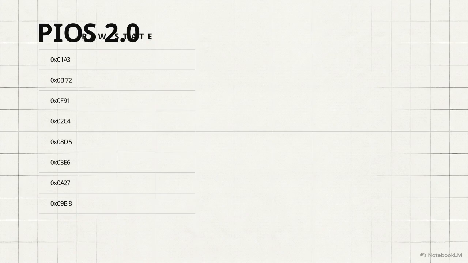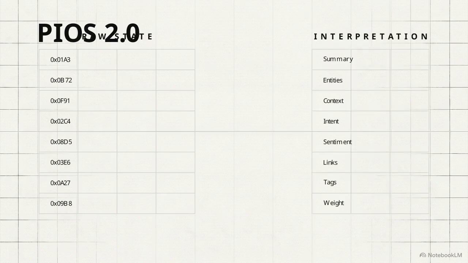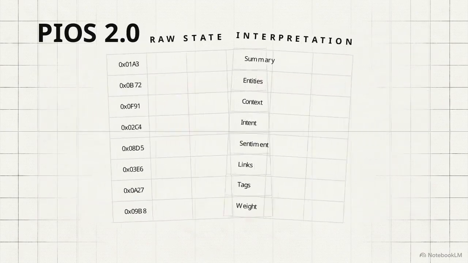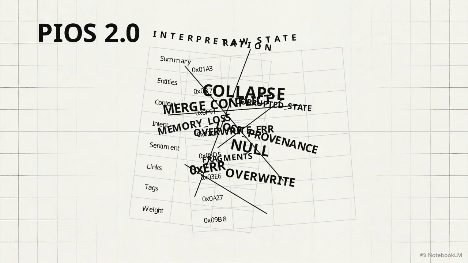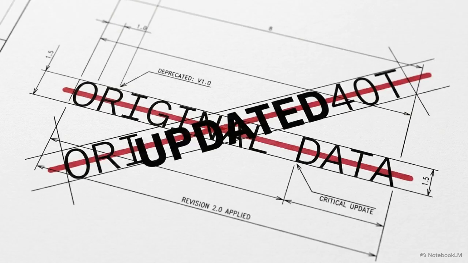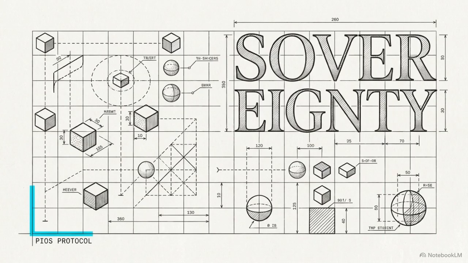The architecture relies on a strict division. On the left, we track the raw state of what happened. On the right, the derived interpretation of what it means. Most standard software collapses these two vital layers. When a record is updated, the system often overwrites the past, changing the underlying evidence. PIOS isolates these layers to ensure the original data foundation remains pure and perfectly accessible to any authorized AI agent. This structural decoupling is the required engineering standard for any system acting as a sovereign personal core.